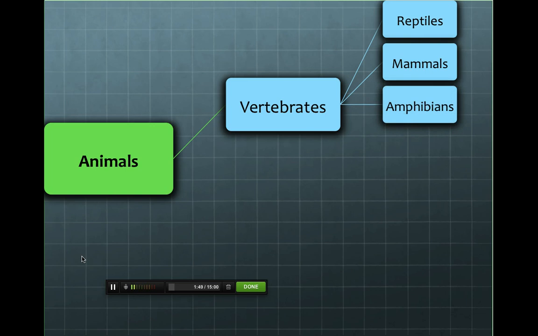Amphibians are a third group of vertebrates. Amphibians are animals such as frogs that may start life in the water and end life on land. Remember, they have backbones because they are vertebrates.